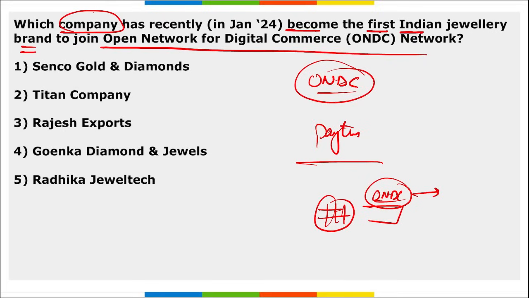This is basically an e-commerce platform for the government. ONDC: Open Network for Digital Commerce. So which company recently became the first Indian jewelry brand to join ONDC? It is Senco Gold and Diamonds. Senco Gold and Diamonds became the first jewelry brand in India to join the ONDC network.